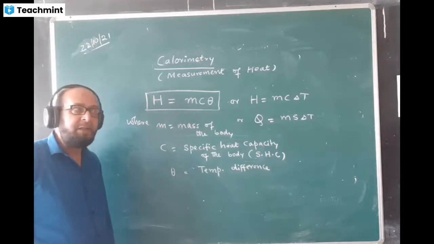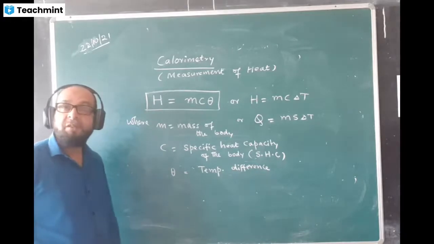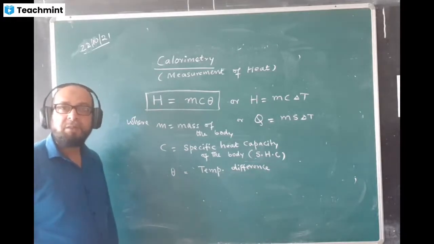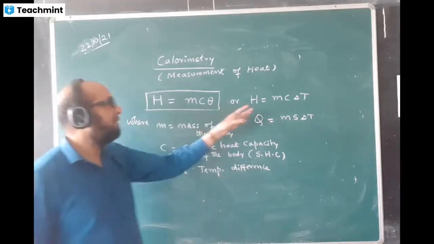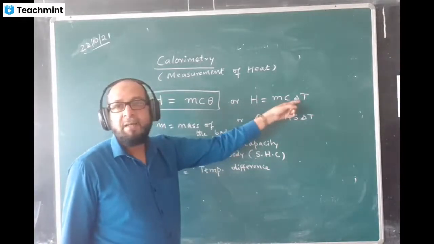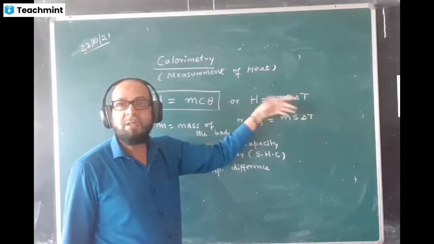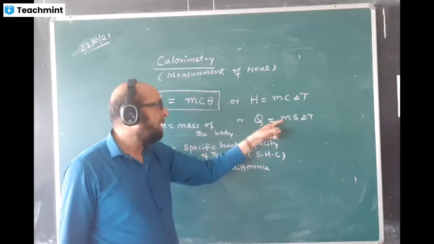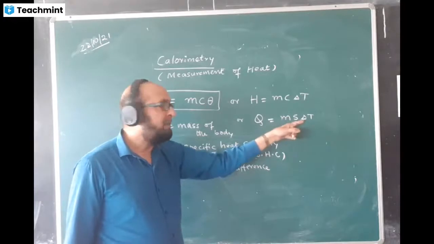Suppose initial temperature is 10 and final temperature is 50. What is the value of theta then? The difference of temperature from 10 to 50 is 40. You have to subtract final minus initial, then you get the value of theta. Here also m is mass of the body, c is specific heat capacity, and delta t is change in temperature. Or if you take Q as quantity of heat, m is mass, c is the specific heat capacity, delta t is the temperature difference.